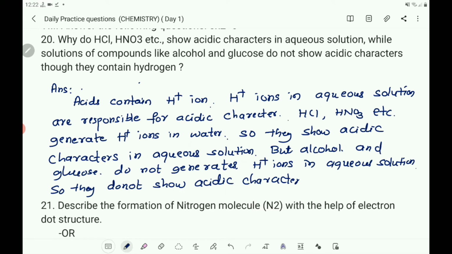That is the answer. Why do HCl, HNO3 etc. show acidic character in aqueous solution, while solutions of compounds like alcohol and glucose do not show acidic character, though they contain hydrogen? Yes, they contain hydrogen, but they do not generate H plus ions in aqueous solution. So they do not show acidic character, because H plus ions in aqueous solution are responsible for acidic character.